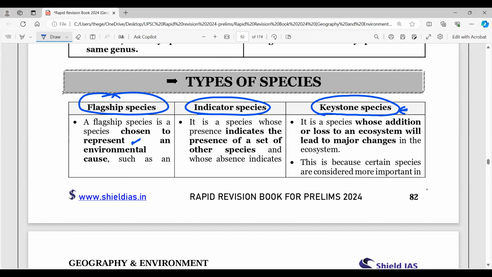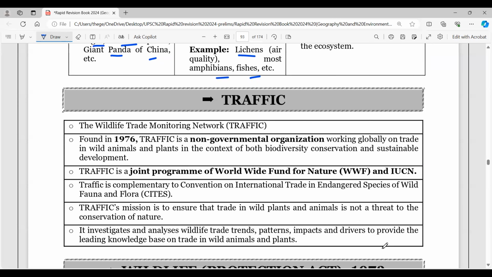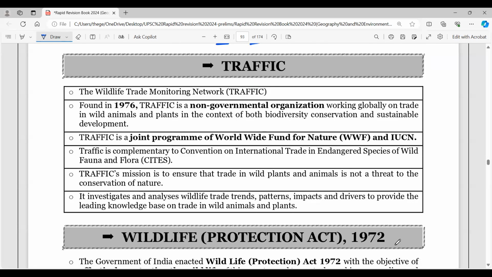If it does not survive, the other doesn't survive. So these are the important ones. So look into these species: Indian tiger, elephant, giant panda of China, and lichens and mosses, amphibians, fishes, and here you say top predators, mostly tiger. So these are the basic ecology concepts. Please do a revision and then look into TRAFFIC.